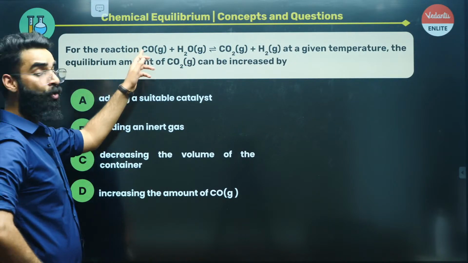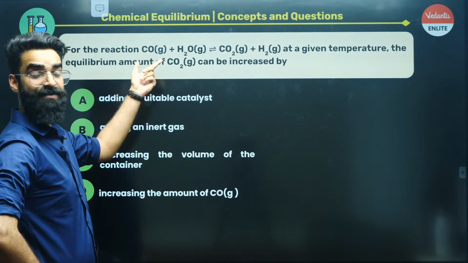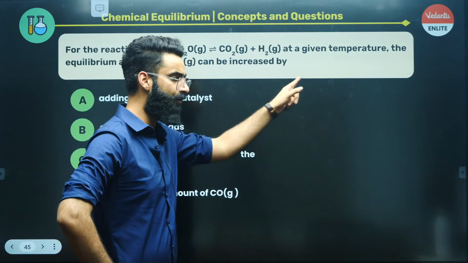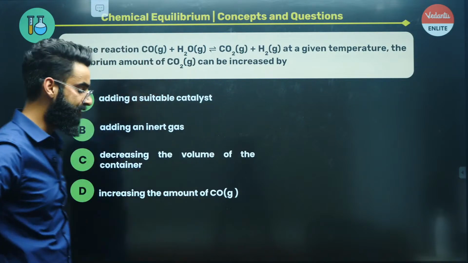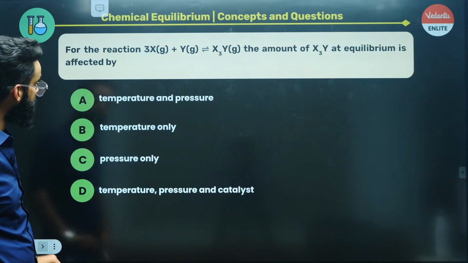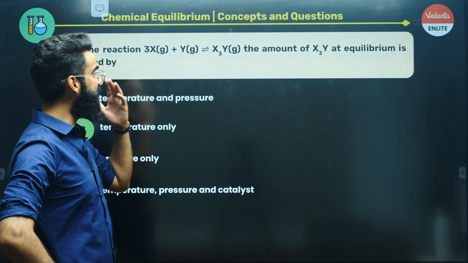On adding more CO, equilibrium will try to decrease it by favoring the reaction in the forward direction. The equilibrium will shift forward. That means more carbon dioxide will get formed. That's all. Option D.